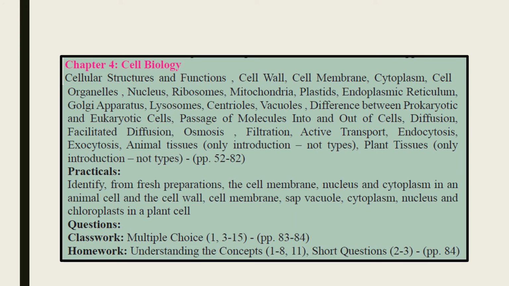From chapter number 4, there is a reduction in the content: the topics of microscopy and the emergence of the cell theory, then history and formulation of the cell theory, and all the discussions about the scientists are excluded. Similarly, plant tissues and animal tissues are no more part of our curriculum for the year 2019 to 20. But remember that we have to read their introduction, not the types. This is good news for students because they find the types of tissues difficult to learn. So this topic is no more part of the class 9 biology syllabus for this year.